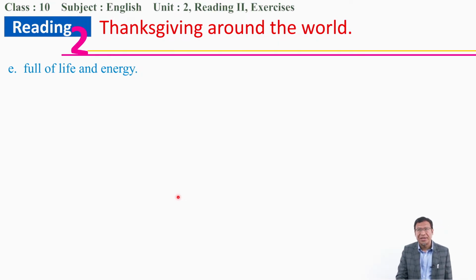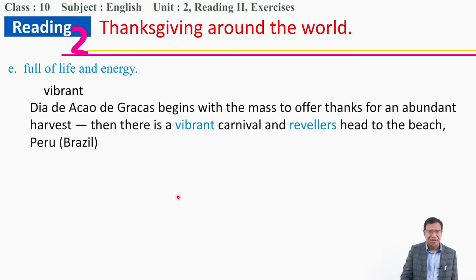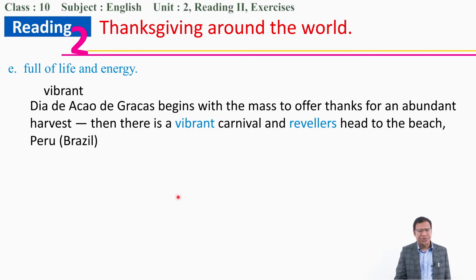Full of energy. Can you remember what is the word for full of energy? You can find this in Brazil. Right, full of energy is vibrant. So, Dia de Acao de Gracas begins with the mass to offer thanks for an abundant harvest. Then there is a vibrant carnival. So, we talk about the vibrant, lively carnival.